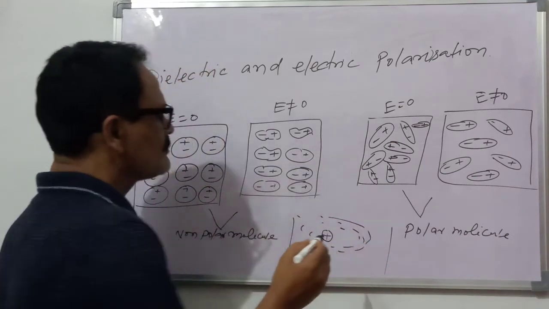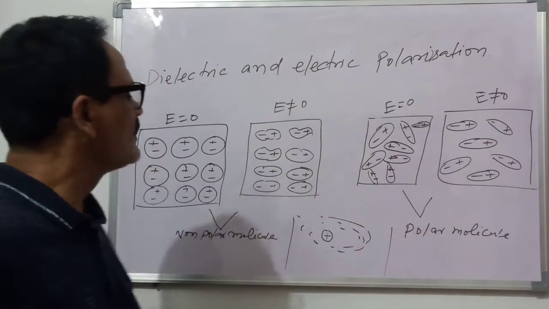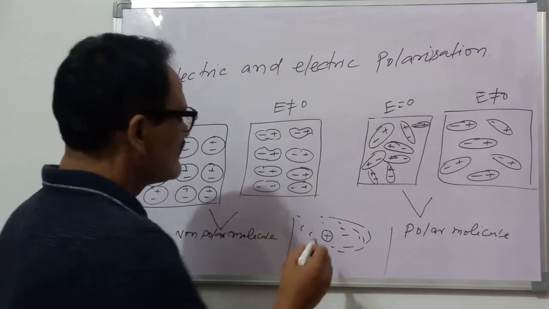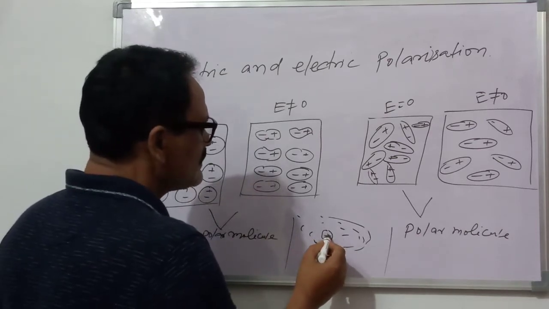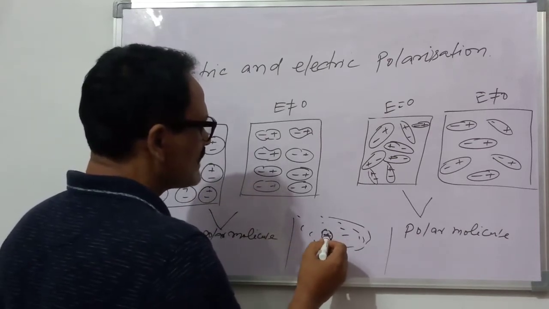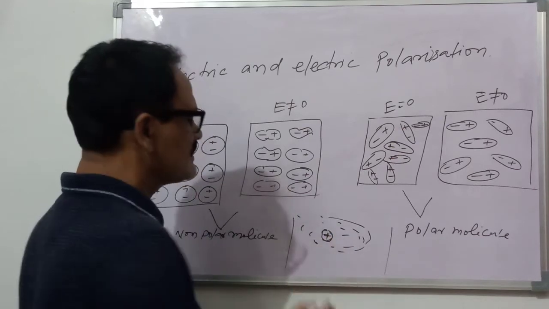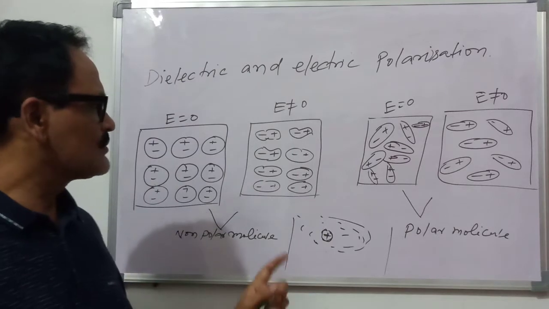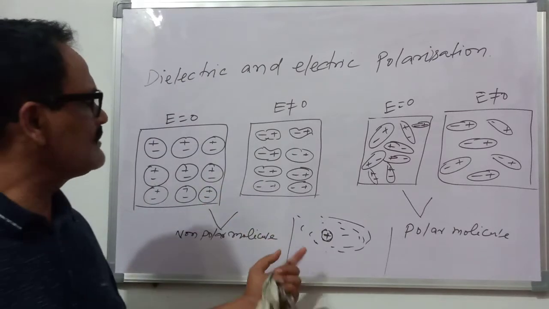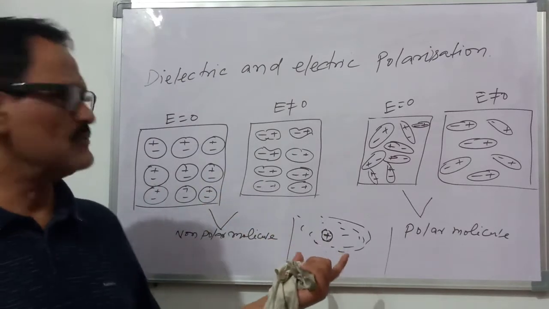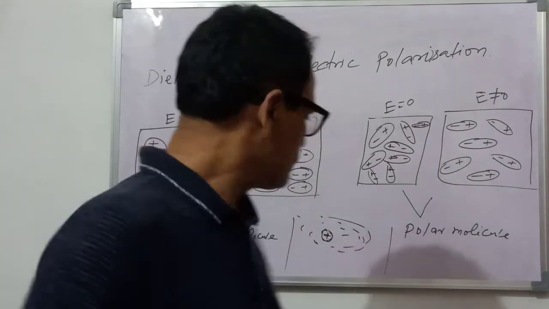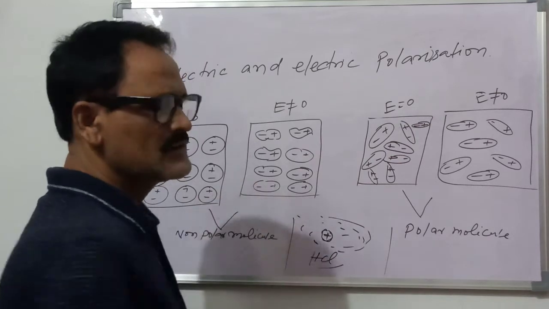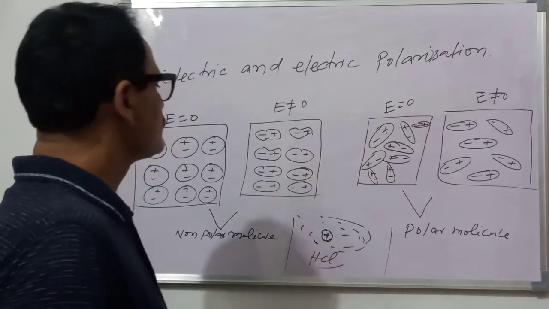Most of the electron cloud is shifted to the right side, so the center of the negative charge is there, and we can say that this is a dipole, because the effective charge is positive and negative, so it is a dipole and has a dipole moment. So the polar molecule will show an individual electric dipole, and an example is HCl. We can see that HCl is an example of a polar molecule.